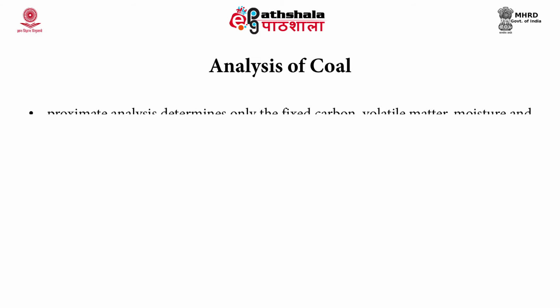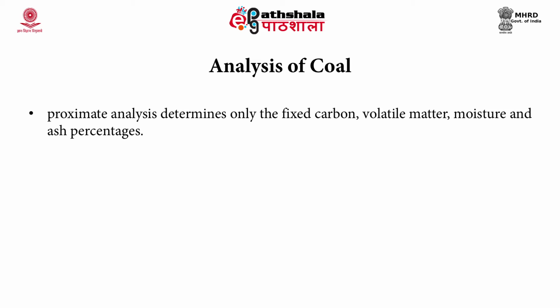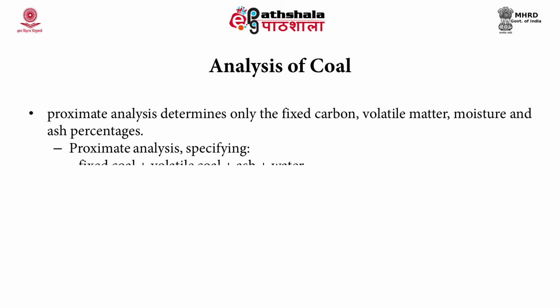That is the proximate analysis. It determines only the fixed carbon, volatile matter, moisture and ash percentage. While in the ultimate analysis, it is estimated as water plus percentage of carbon, hydrogen, oxygen, nitrogen and sulphur. So, in the ultimate analysis the chemical properties are measured, while in the proximate analysis physical properties like fixed carbon, volatile matter, ash and water content are measured.